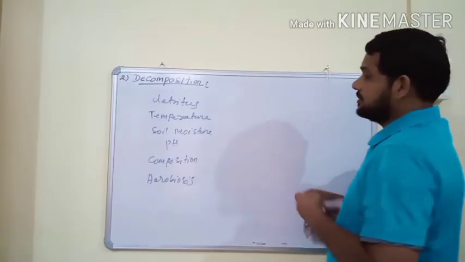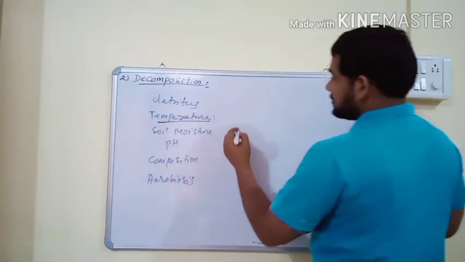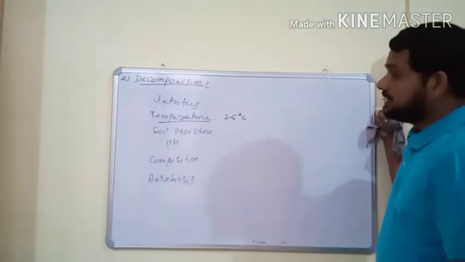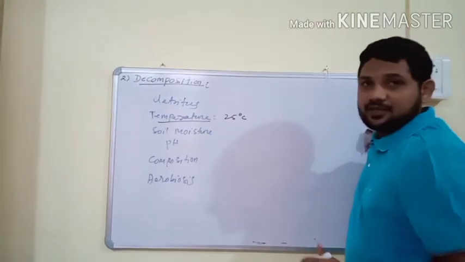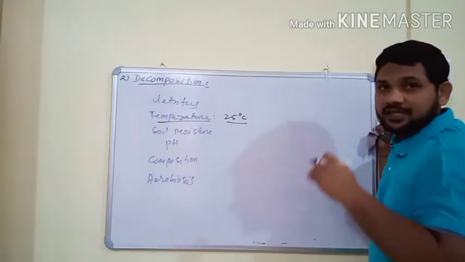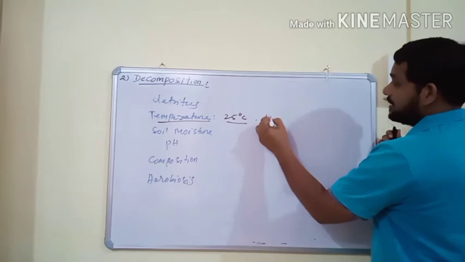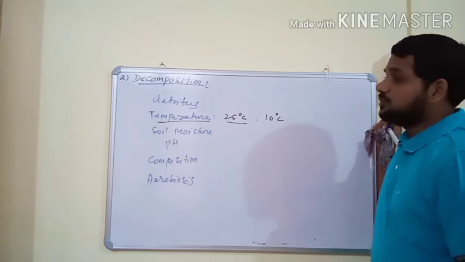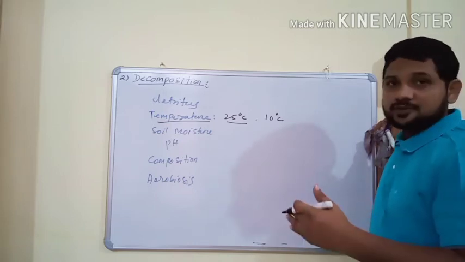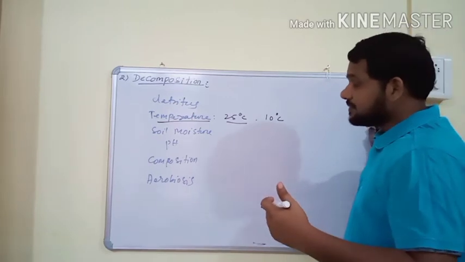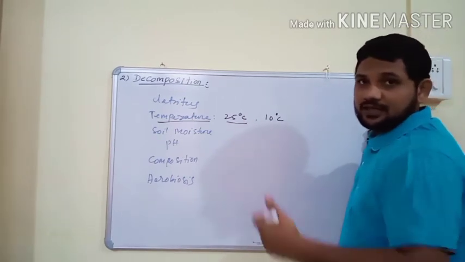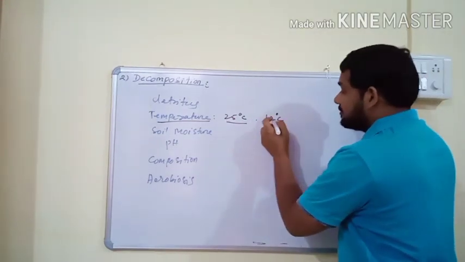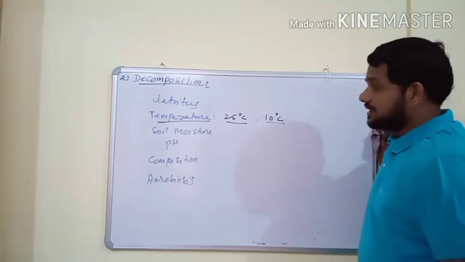For temperature, usually a surrounding temperature of 25 degrees Celsius is the optimum for the rate of decomposition. 25 degrees Celsius increases the rate of decomposition, and temperature below 10 degrees Celsius decreases the rate of decomposition. Sometimes the decomposition process takes a few weeks to a few months depending upon chemical quality.